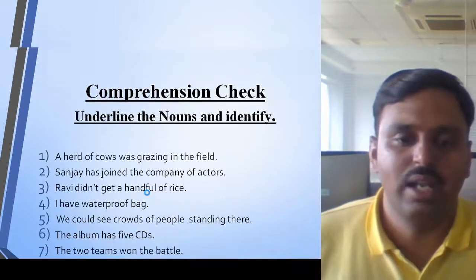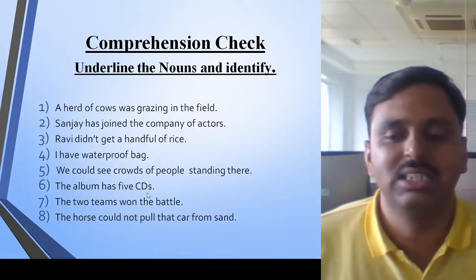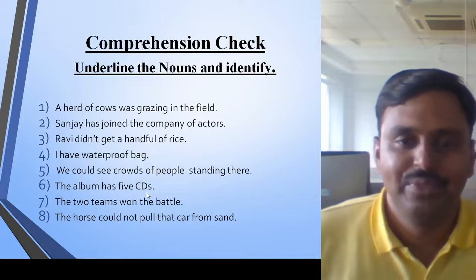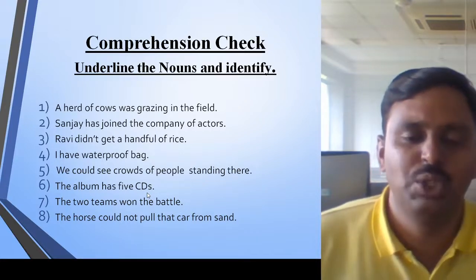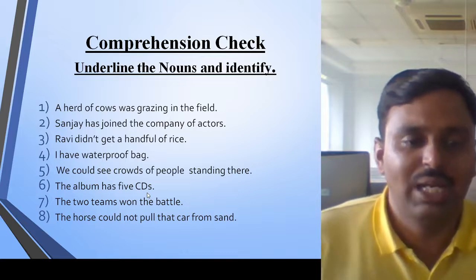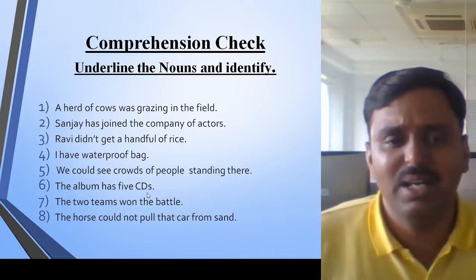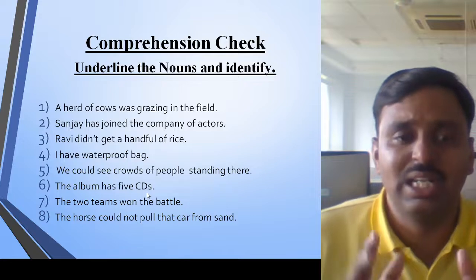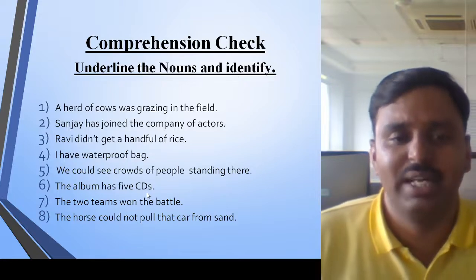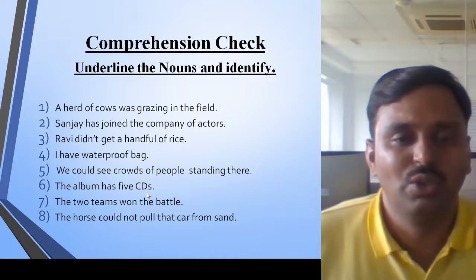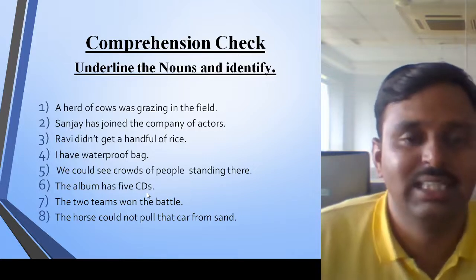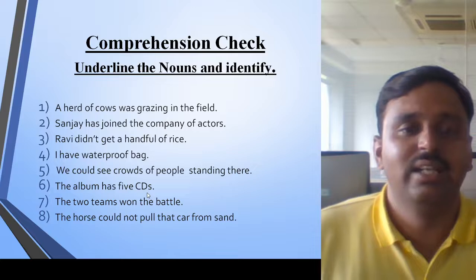Let's go to the next point, comprehension check. I have taught you the nouns. Now in this exercise, you have to identify a particular noun. You have to underline the noun and identify it, actually in your mind, not on this video. Identify exactly which noun is here and which category it comes into.